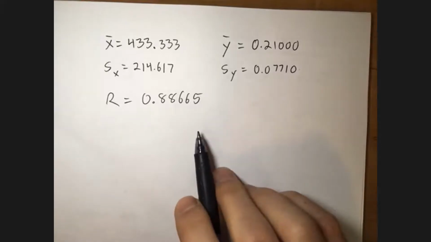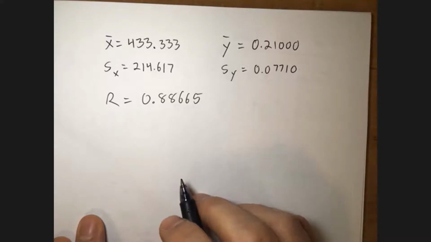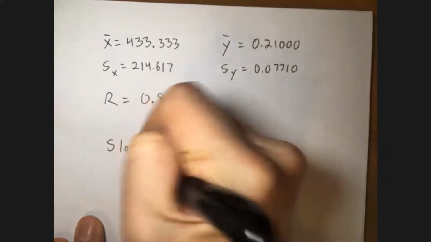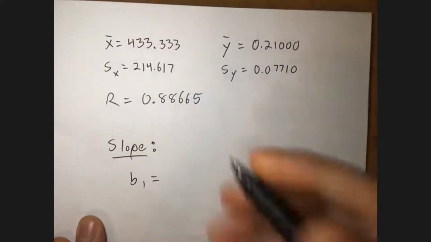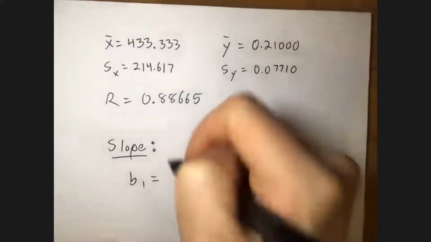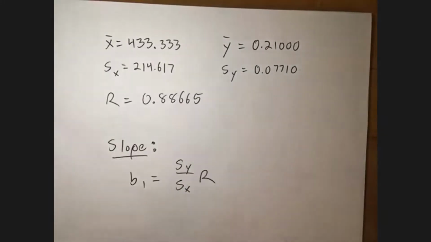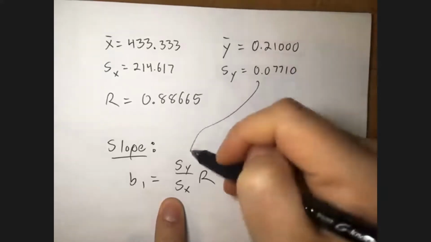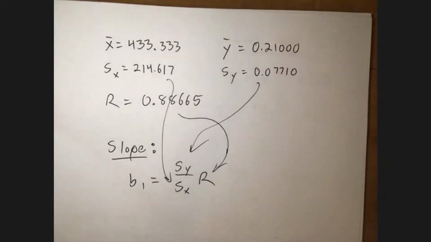So what do we need to do? We need to find that slope. The slope was called B1, right? So the slope B1, if you remember, it was like change in y over change in x. So it's sy over sx. And then we know that we have to correct that by multiplying by r. Okay? So there we have that. We can just do that by plugging these numbers in here, right? And then compute it out, right?